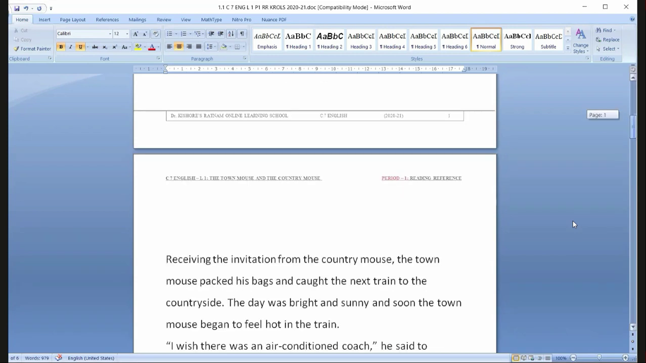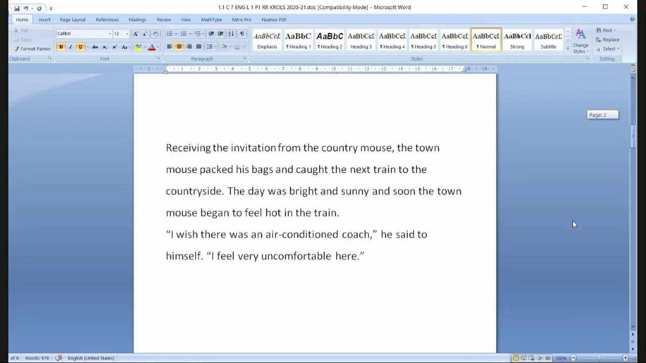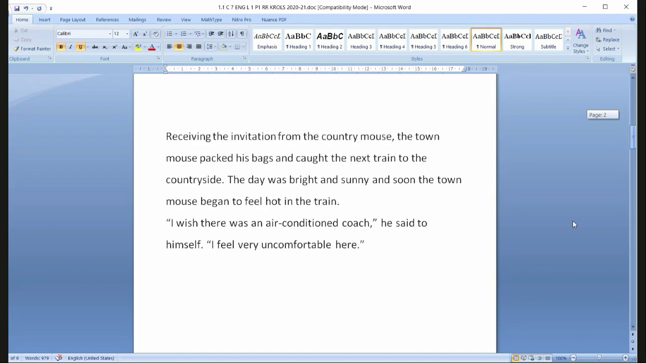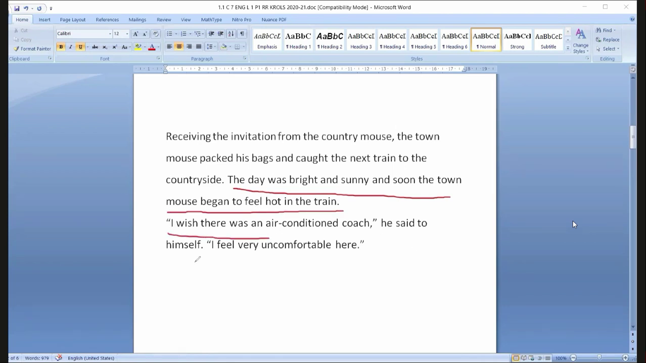We shall observe here how it felt receiving the invitation from the country mouse. The town mouse packed his bag and caught the next train to the countryside. The day was bright and sunny. Soon the town mouse began to feel hot in the train. I wish there was an air-conditioned coach, he said to himself. I feel very uncomfortable here.